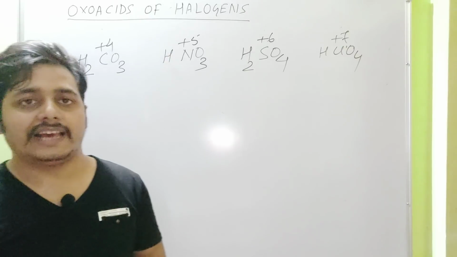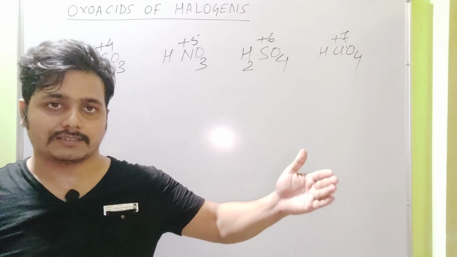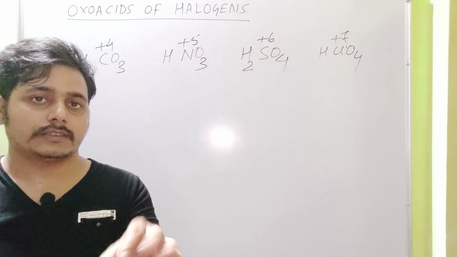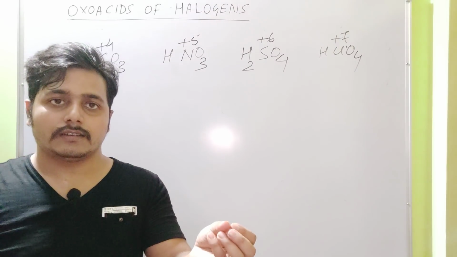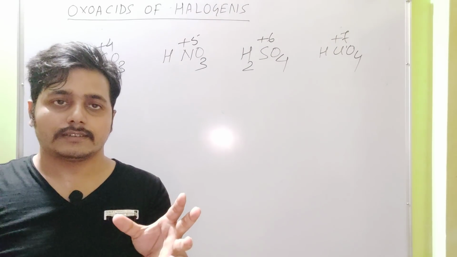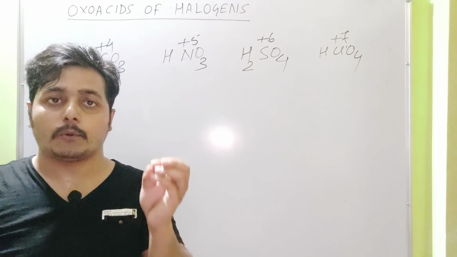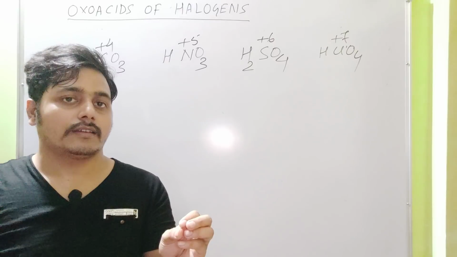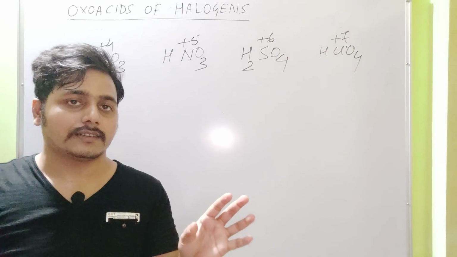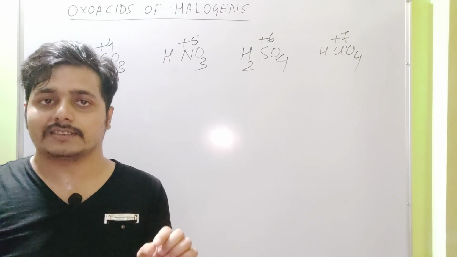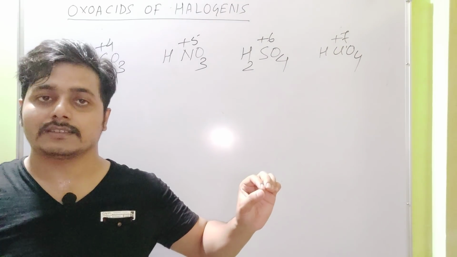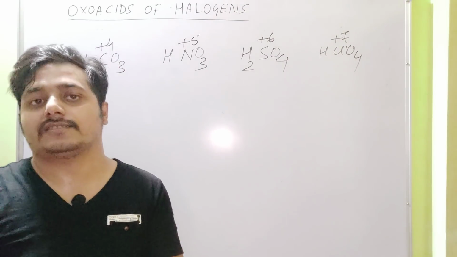So as the oxidation state increases, the electronegativity of the central atom increases. Consequently, the polarity of the OH bond increases. As a result, the tendency to release H+ ions increases, and hence the acidic strength increases.